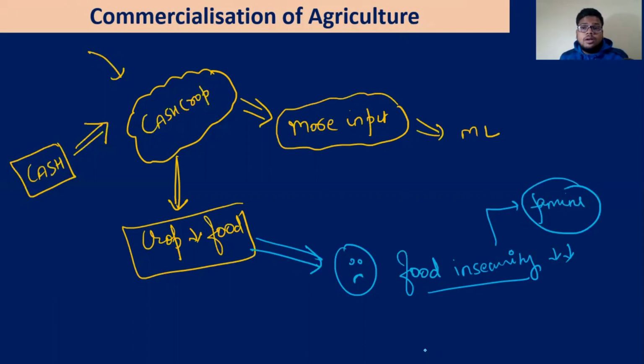One more problem with the cash crop is that it is also dependent too much on the world economy. For example, when we discuss the Deccan Revolt, we will see how the civil war, or the wars outside India, also impacted these cash crops. Okay, chalo.